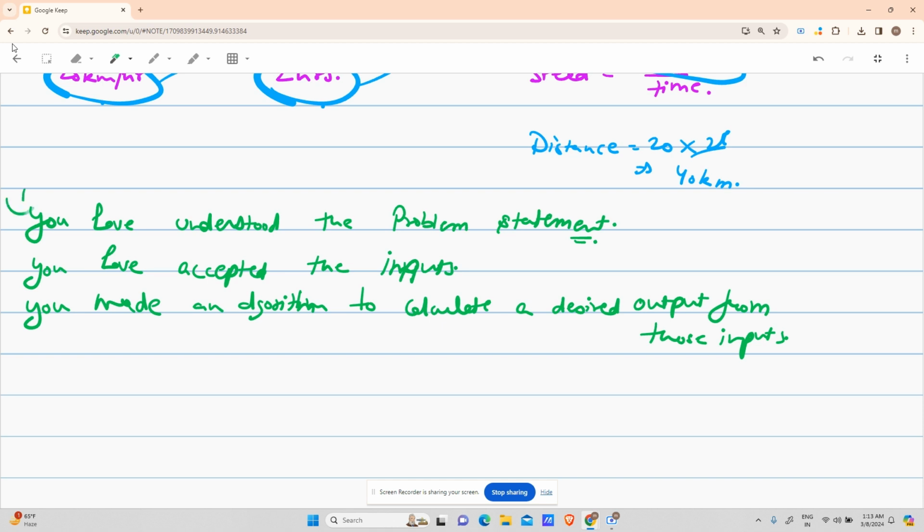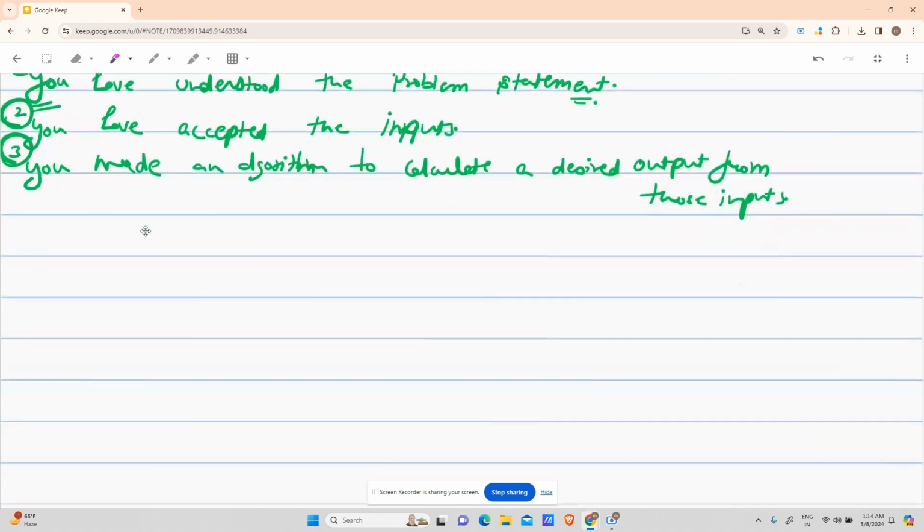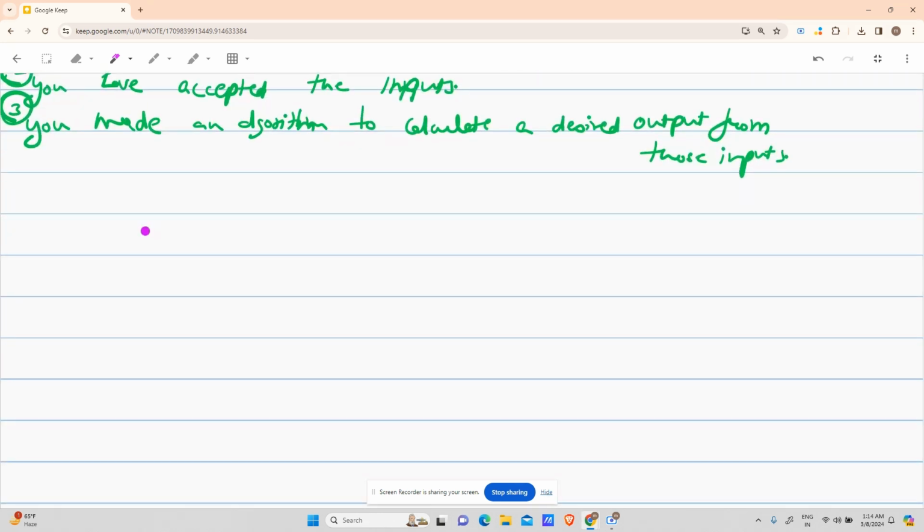Step one, understand the problem statement. Step two, accept the inputs. Step three, break and make the inputs to calculate the desired output. Step one and step two will remain the same always for all programming questions. That is my statement to you. The third one is something that will require practice so that you can form it correctly. Now suppose you encounter a problem statement.